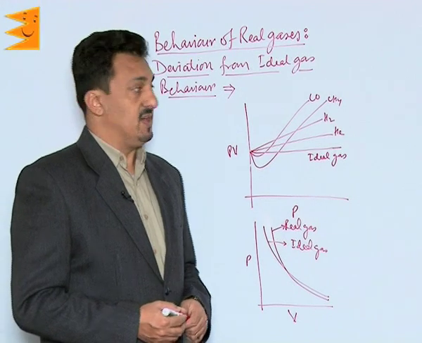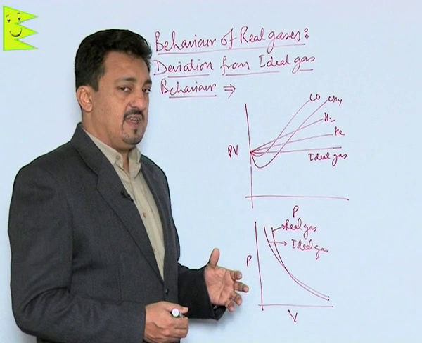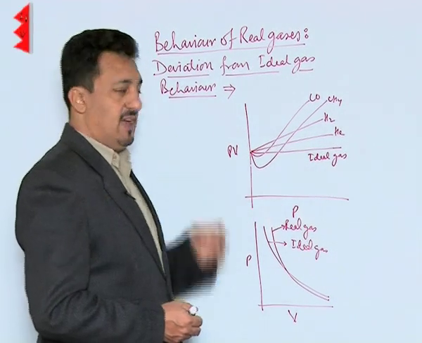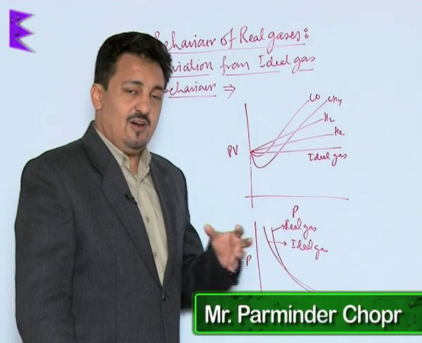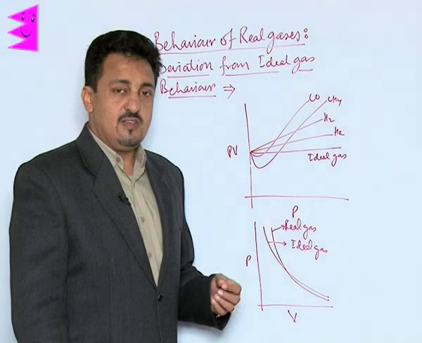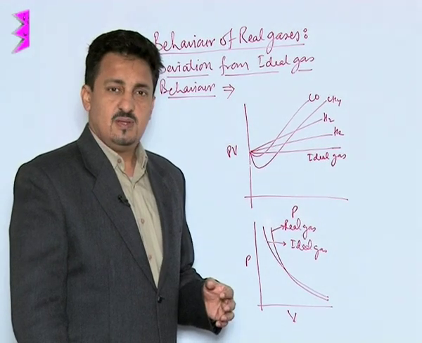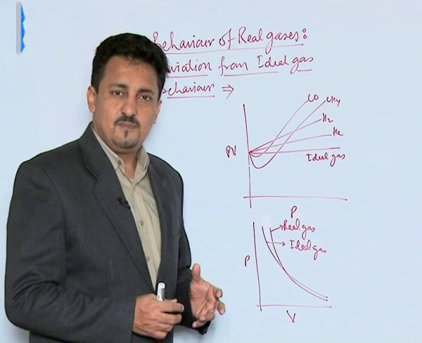The next topic is the behavior of real gases. In this, we will be studying the deviation from the ideal gas behavior. Theoretically, all gases follow Boyle's law, Charles' law and Avogadro's law under all conditions of temperature and pressure. The theoretical values are found to match as per the law.